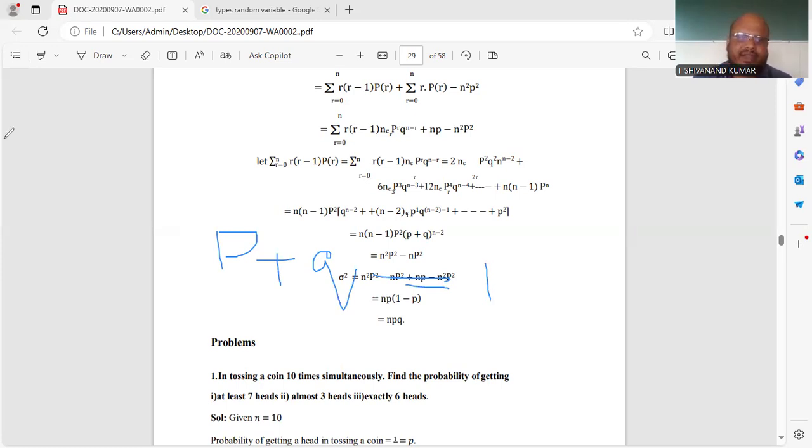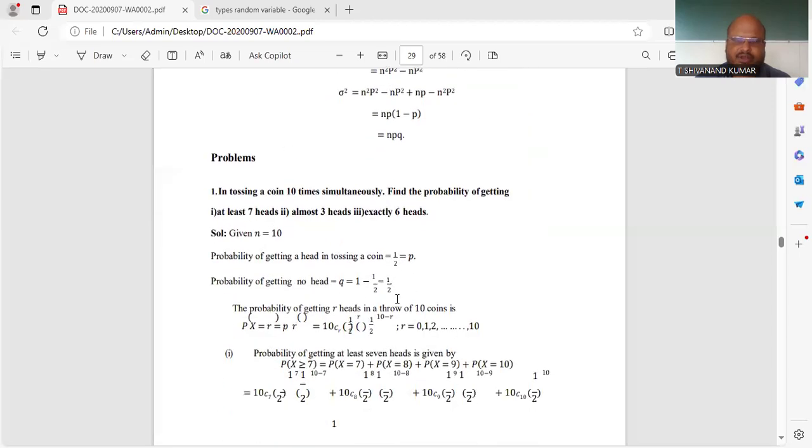Now we'll go for binomial distribution problems. In the first problem, in tossing 10 coins simultaneously, find the probability of getting: first, at least 7 heads; second, at most 3 heads; and third, exactly 6 heads.